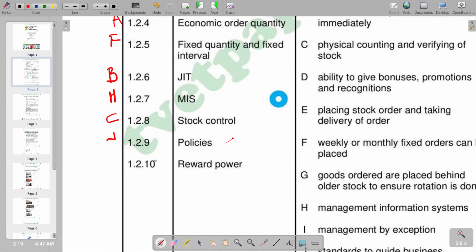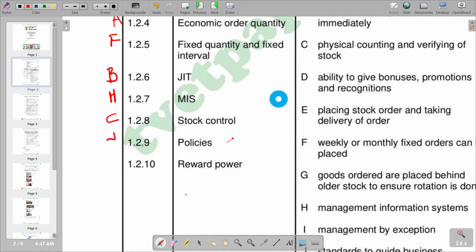Moving on to 1.2.10, which is the last one, which is the reward power. Basically, reward power is a type of power that leaders can use to keep their team engaged and also happy at work. They give a reward to an employee as an incentive to improve. That is a reward power.